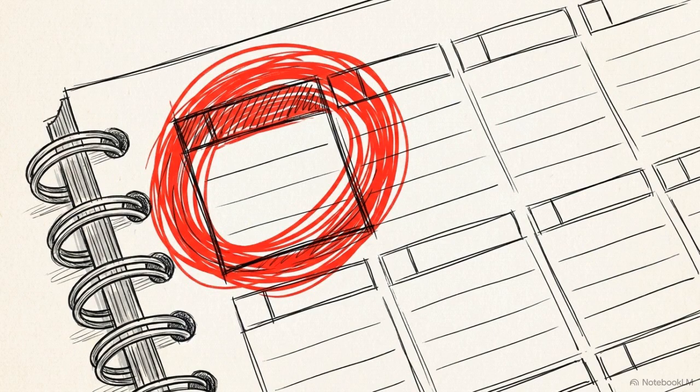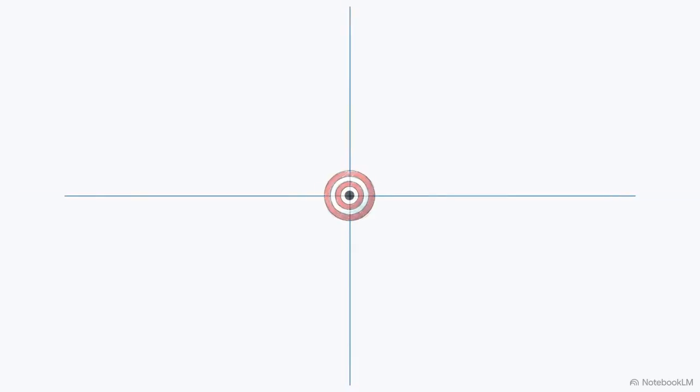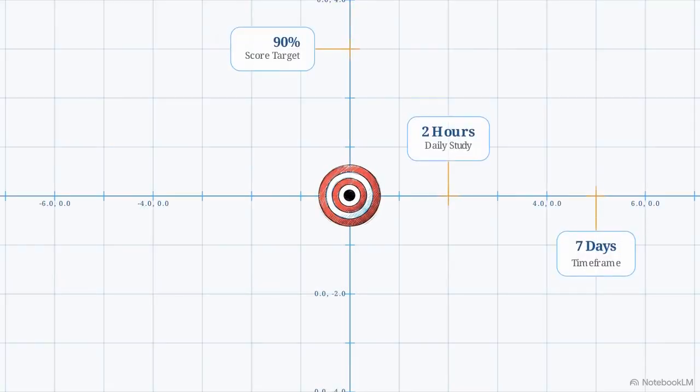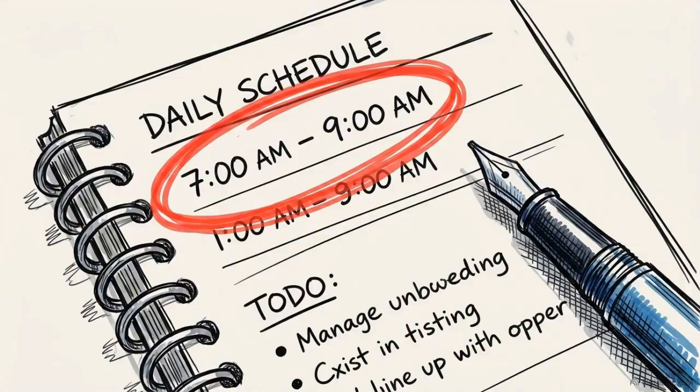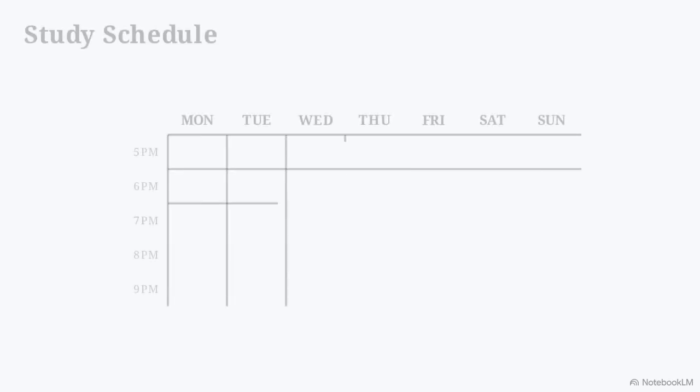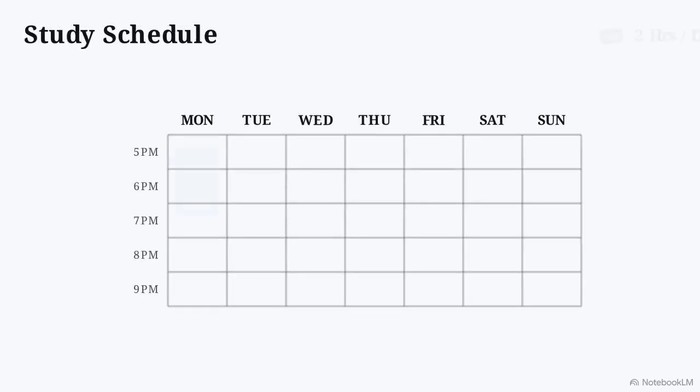Day 1 focuses on a single priority: moving your preparation from an abstract idea into a concrete, measurable target. Apply the SMART goal framework. Your target is to pass the AI-900 with a 90. You must identify the specific hours where this study will occur. Open your calendar application and block the time now.